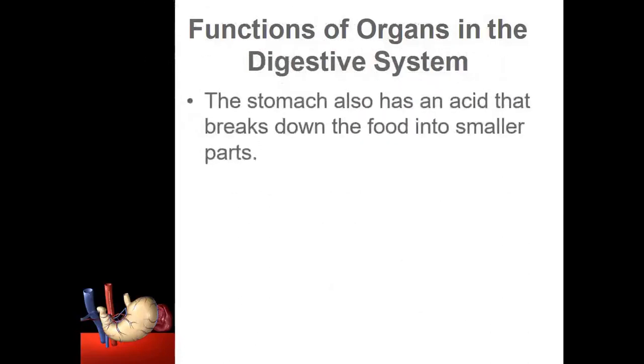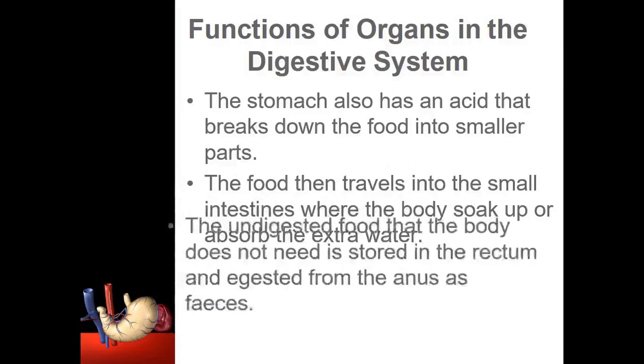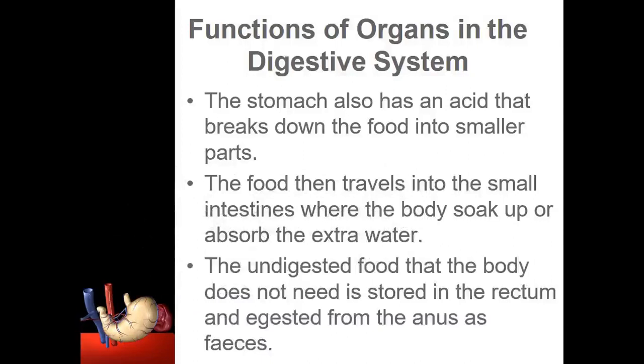In the stomach, food is mixed with some juices that help to break down the complex substances in the food. The stomach also has some strong juices that kill any germs in the food. Then the food travels into the small intestine, where the body absorbs the extra water. After that, the solid waste that remains after the water absorption moves to the rectum. Finally, it is removed from the body through the anus.